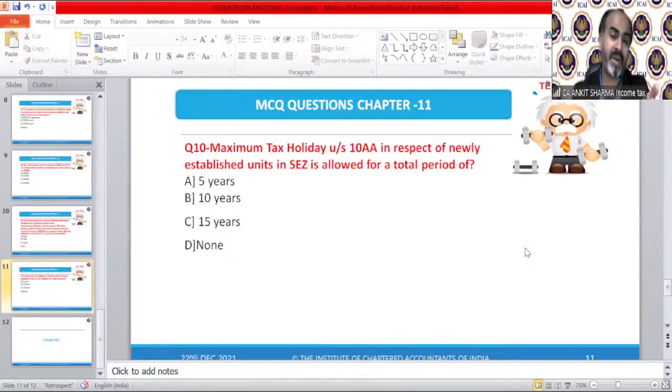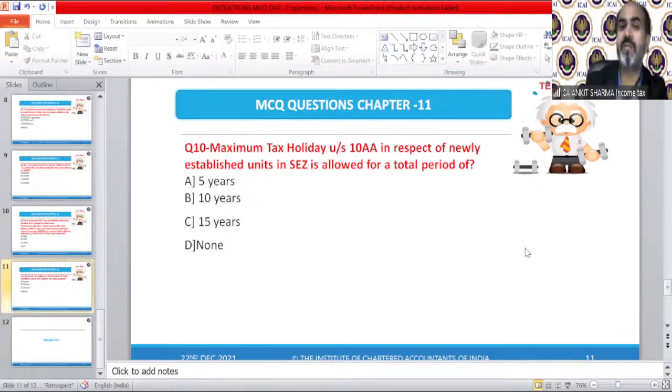The same happens in case of income from house property in case of co-owners. Deduction limit is 2 lakh rupees, but if the house property has 4 lakh rupees interest, then in case of co-owners, 2 lakh can be claimed by each person. That is not on the basis of house property, that can be available on the basis of assessee. Same is over here. Of course, the correct answer in this case is C.